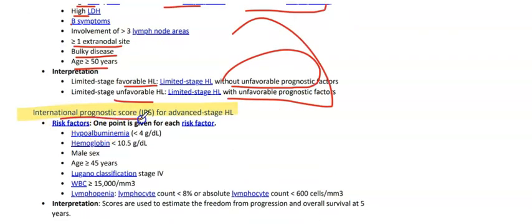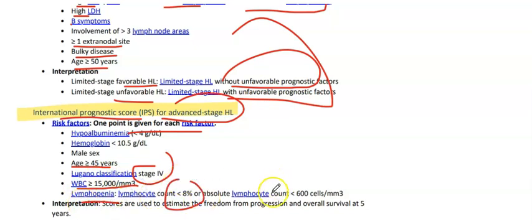Then we have the International Prognostic Score, which is for advanced stage Hodgkin lymphoma risk factors. 1 point is given for each factor: albumin less than 4 g, hemoglobin less than 10.5, male sex, age greater than or equal to 45, Lugano classification stage 4, WBC greater than or equal to 15,000 per mm cubed, and lymphopenia, with a lymphocyte count less than 8% or an absolute lymphocyte count less than 600 per mm cubed. So the scores are used to estimate the freedom from progression and overall 5-year survival rate.